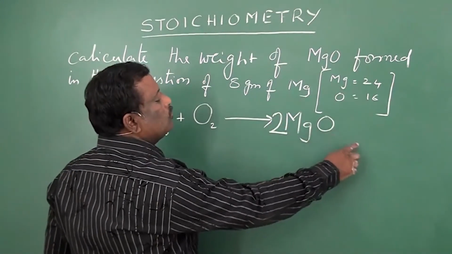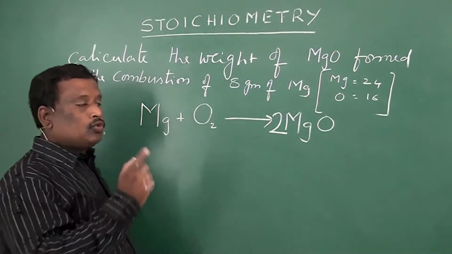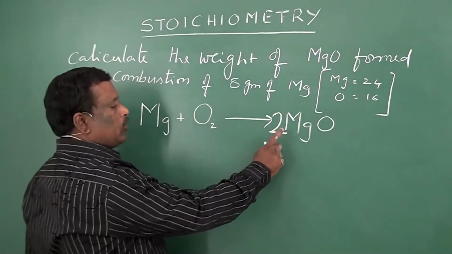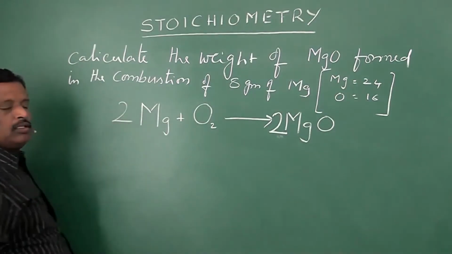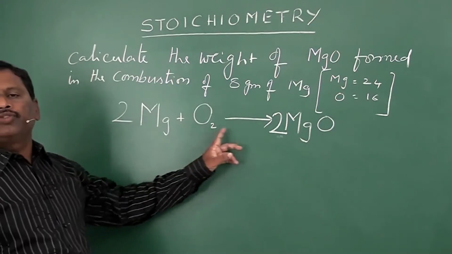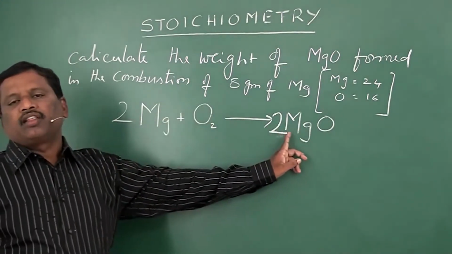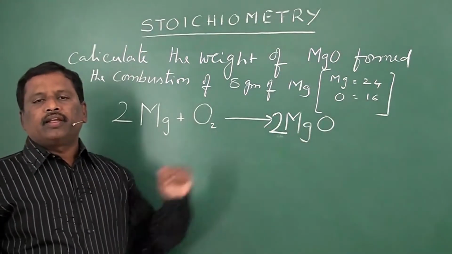Now whenever you put 2 here, automatically magnesiums are unbalanced. To make magnesium balanced, you should write like this. So 2 Mg plus O2 gives 2 MgO. Now 2 Mgs are in the reactant side, 2 Mgs are in the product side. 2 oxygens are in the reactant side, 2 oxygens are in the product side.